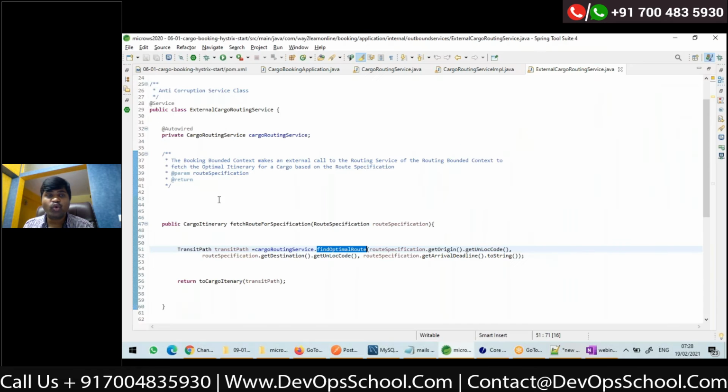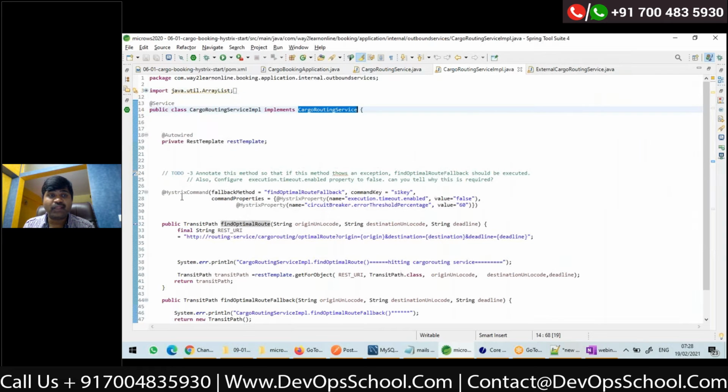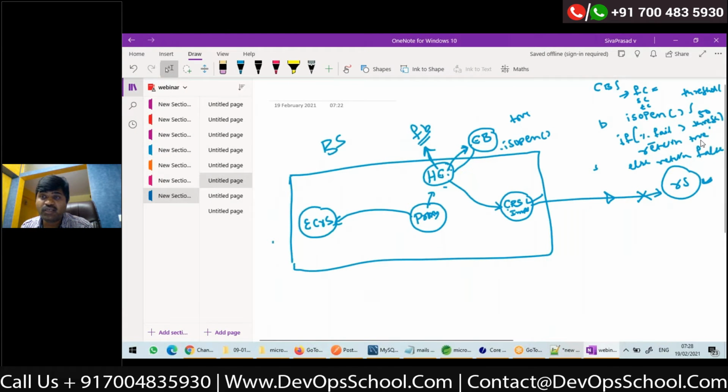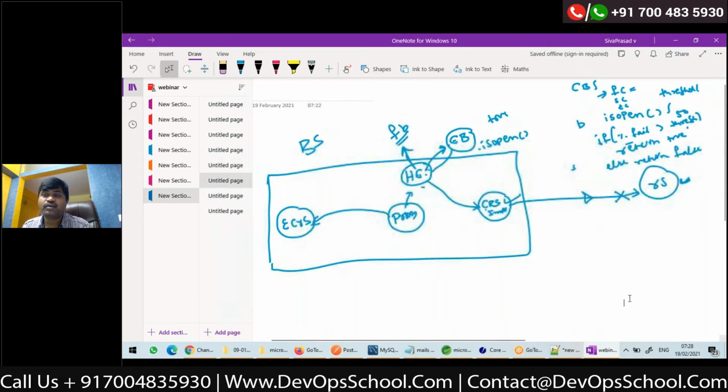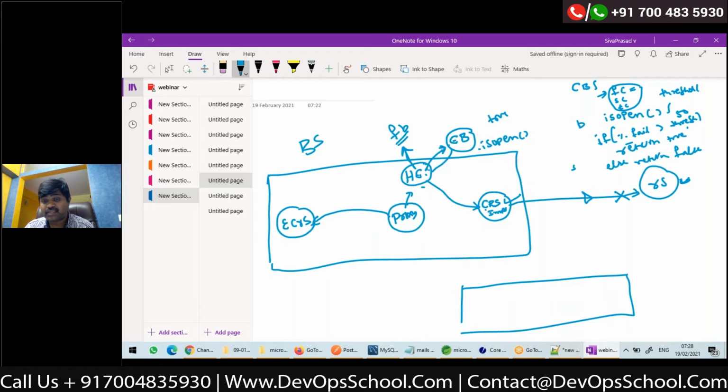Now, all we need to do is, we don't need to do all this. We just have to annotate the method with HystrixCommand and specify in the configuration what the threshold percentage is, right? And yesterday I told you that we will not be having these counters inside the circuit breaker class. We'll be maintaining these counters inside buckets, right?